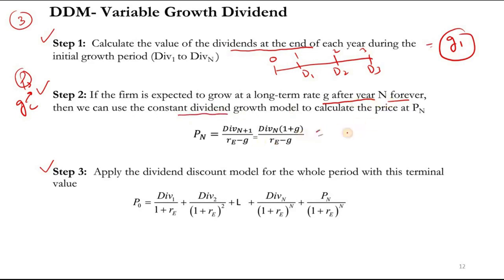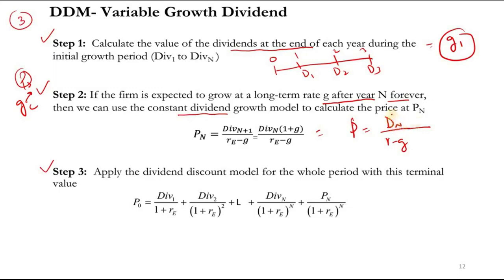So that is equal to P is equal to D divided by R minus G, because we will use the D of the previous year, so for the next year, that's why we are going to do DN, meaning after 3 years it is going to change.